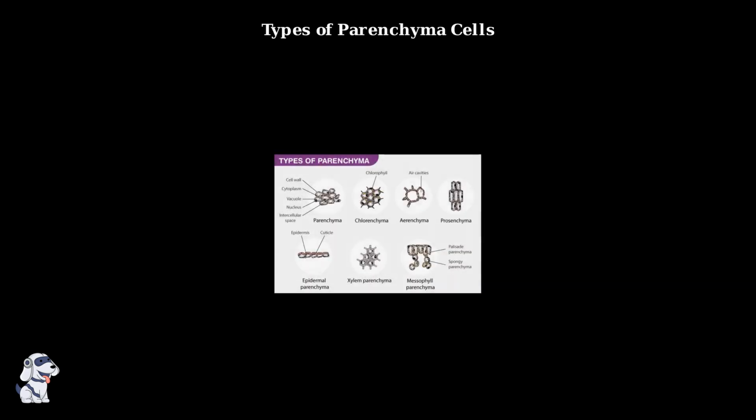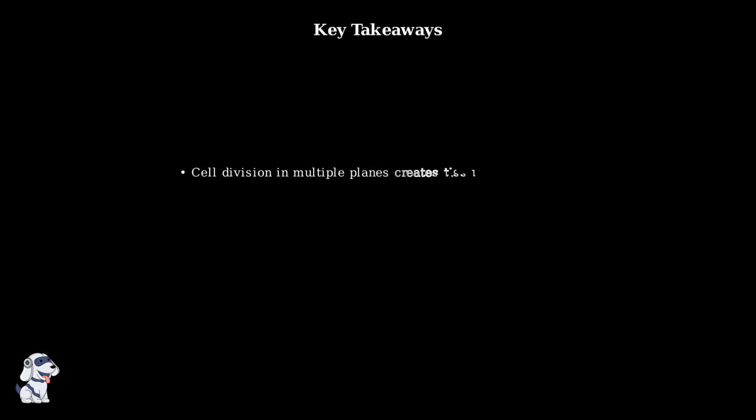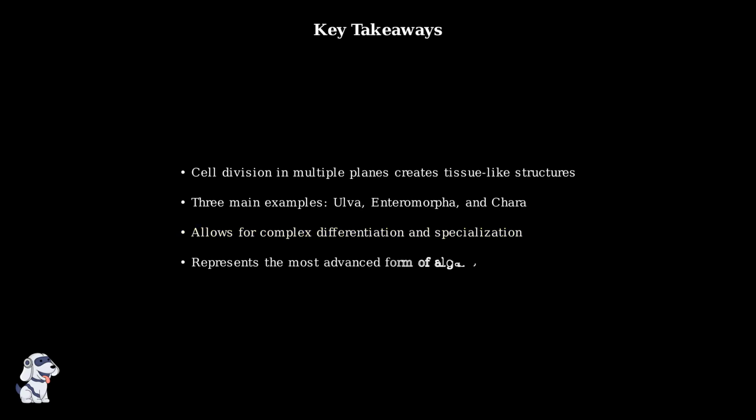Parenchymatous algae can develop various specialized cell types, much like higher plants. These include different forms of parenchyma cells, each adapted for specific functions such as photosynthesis, storage, or structural support. Parenchymatous forms represent the pinnacle of algal complexity. Through 3-dimensional cell division, they create tissue-like structures that allow for specialization and differentiation, bridging the gap between simple algae and complex higher plants.